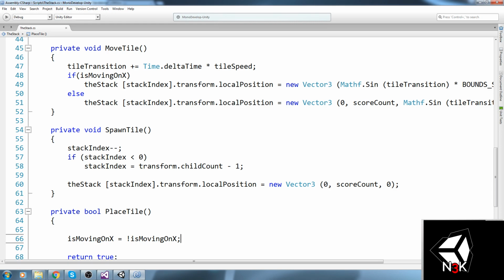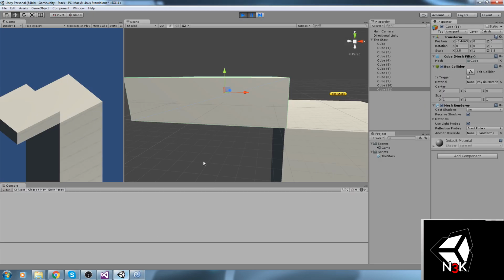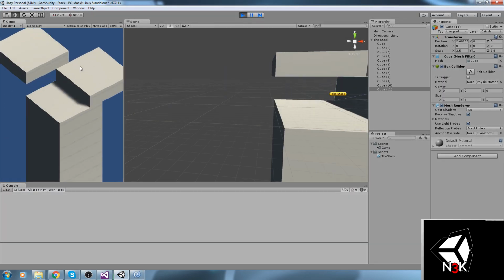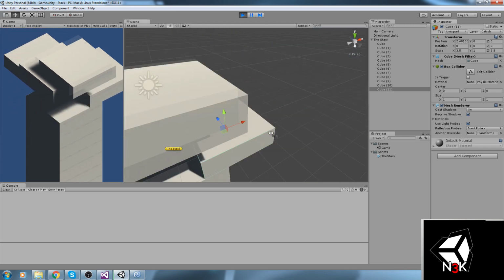Now I'll be putting this in playstyle. Now you know that playstyle is being called because we call it in an if statement. Even though it's used for evaluation, it's still going to run the code inside of there. So let's go ahead and press play, see what kind of behavior we get now. This is what we get. So we've got both axes working right now.